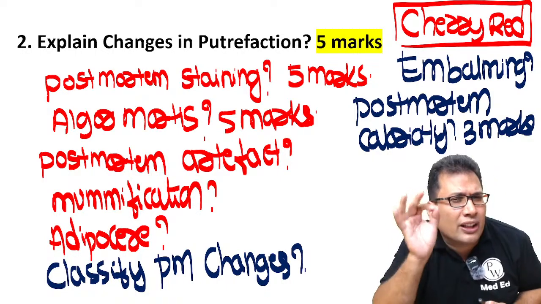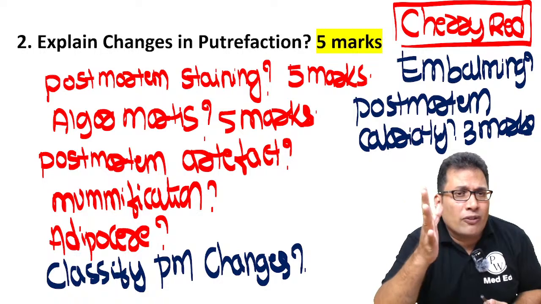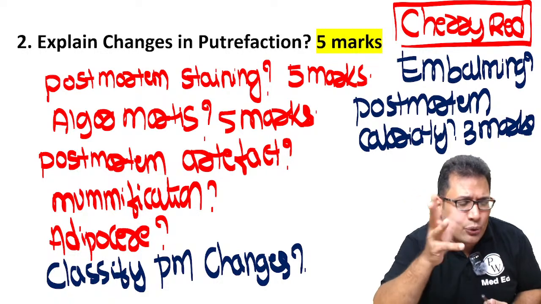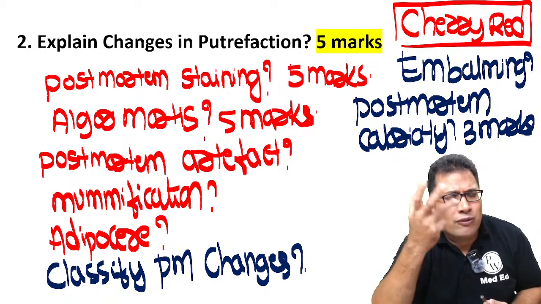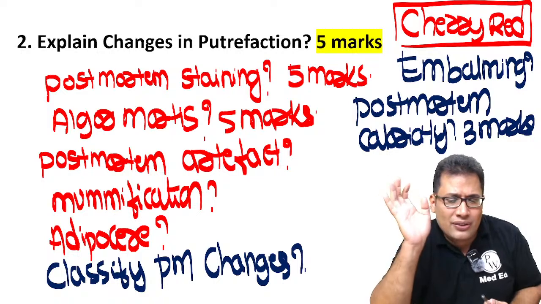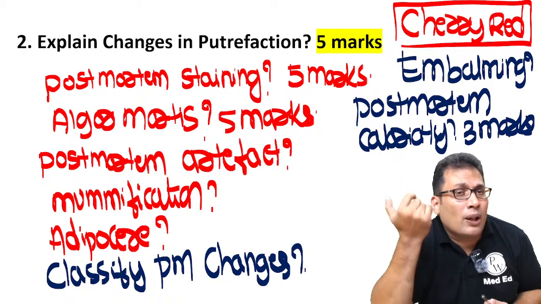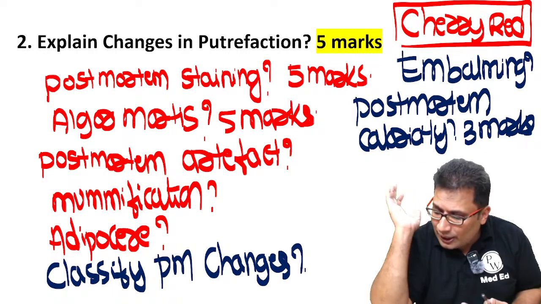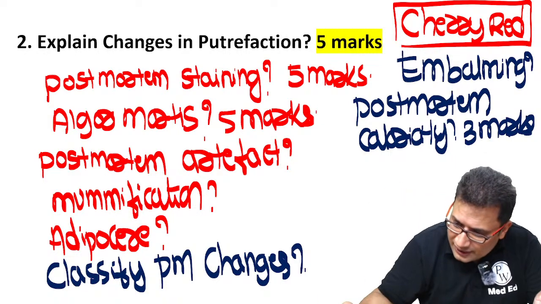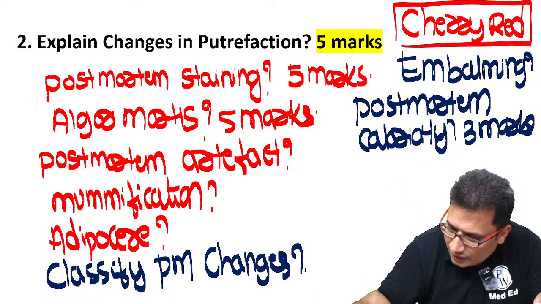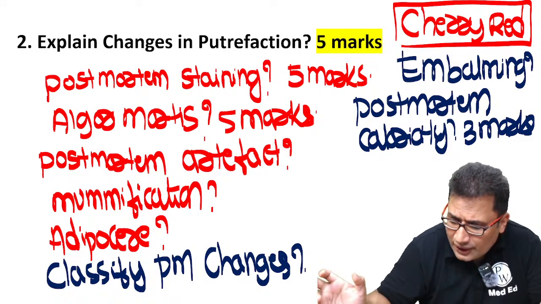Mummification, one favorite question in your exam. Adipocere formation can be 3 marks or 5 marks usually. Then embalming fluid and embalming process can be asked. Postmortem caloricity. So what are the causes of postmortem caloricity? That also can be asked. So that's it about some important questions in your thanatology.